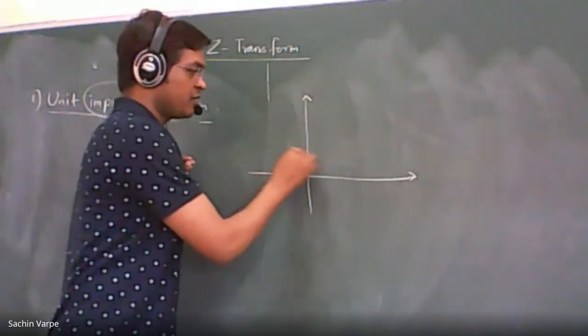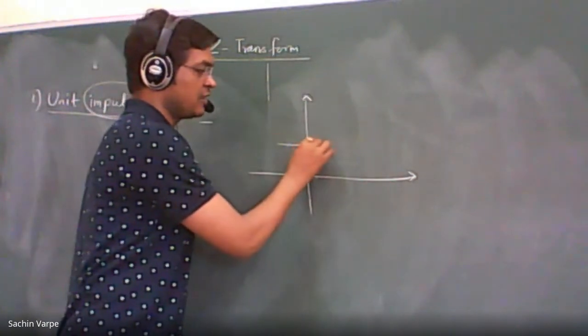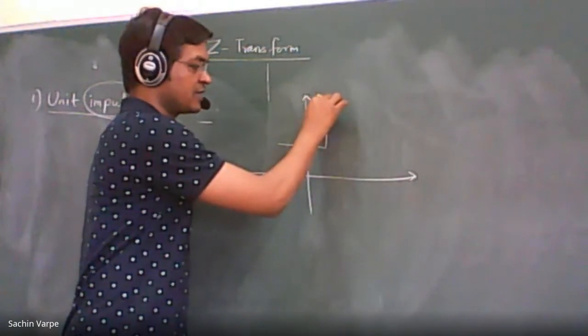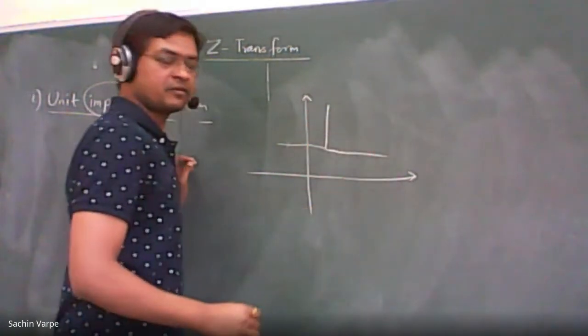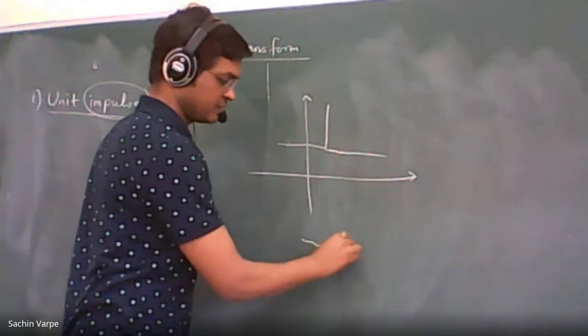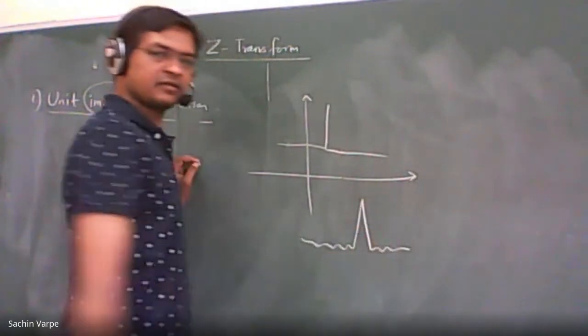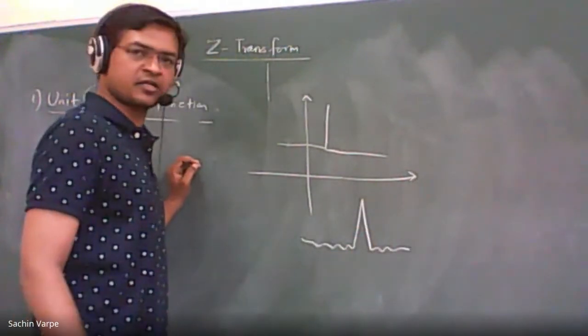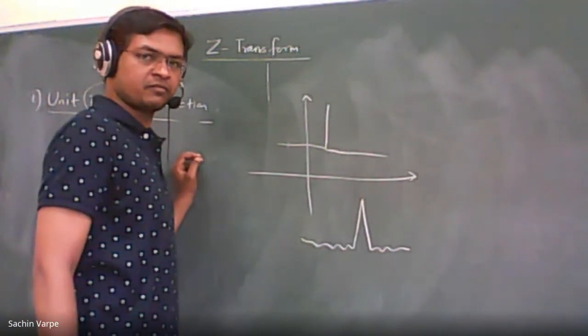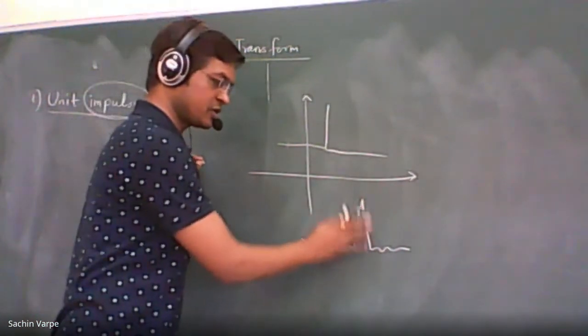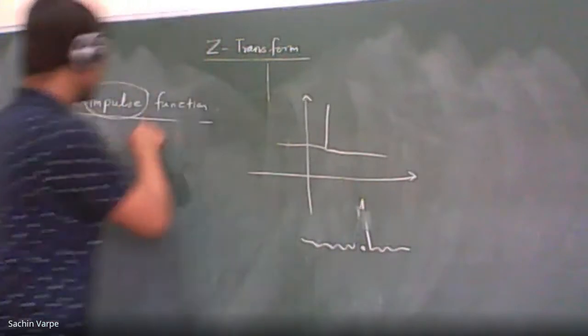Somewhere we will have a constant signal, and immediately there will be a pulse like this, and immediately it will be zero, right? This is a pulse function, the impulse function. So this is actually a point of discontinuity. That is what we mean by impulse function.